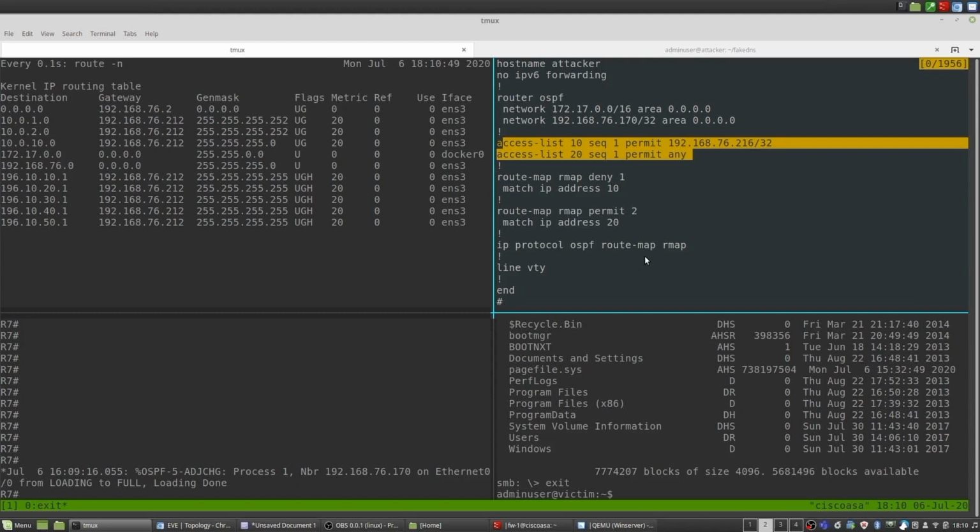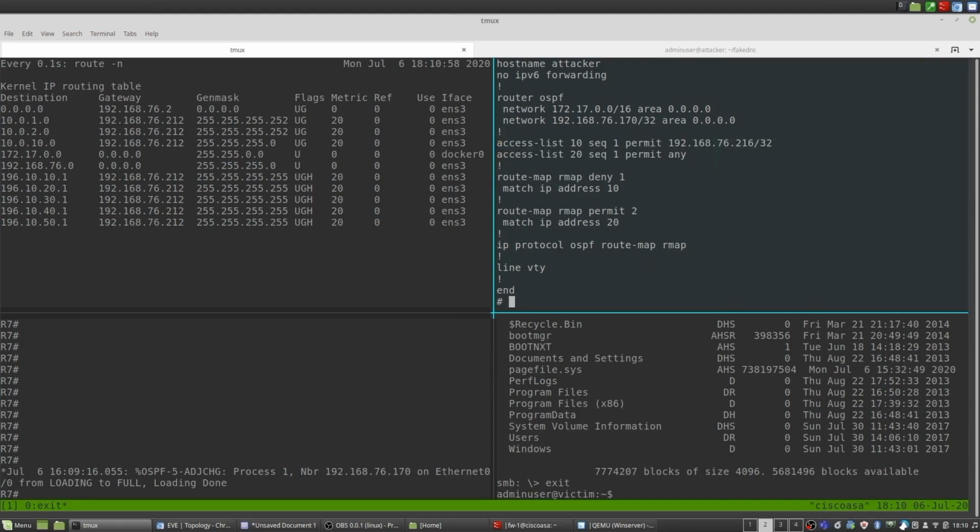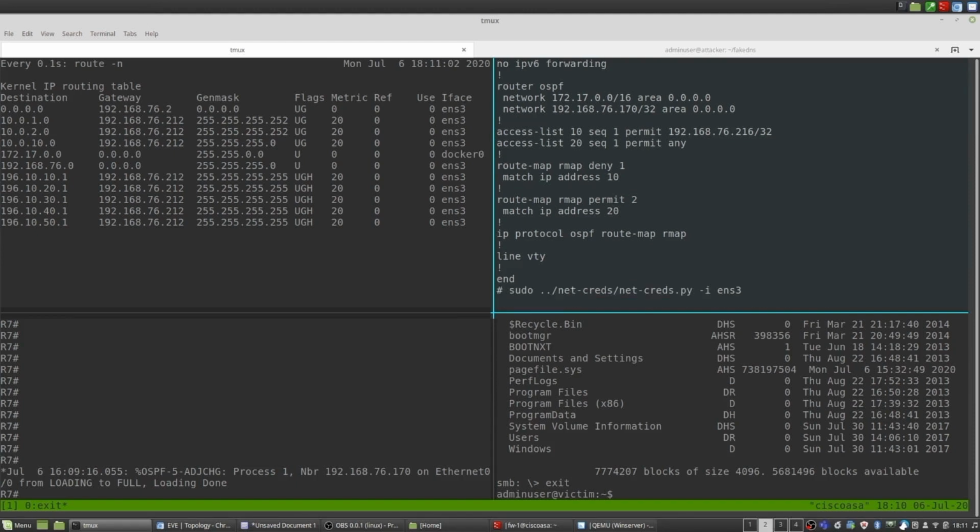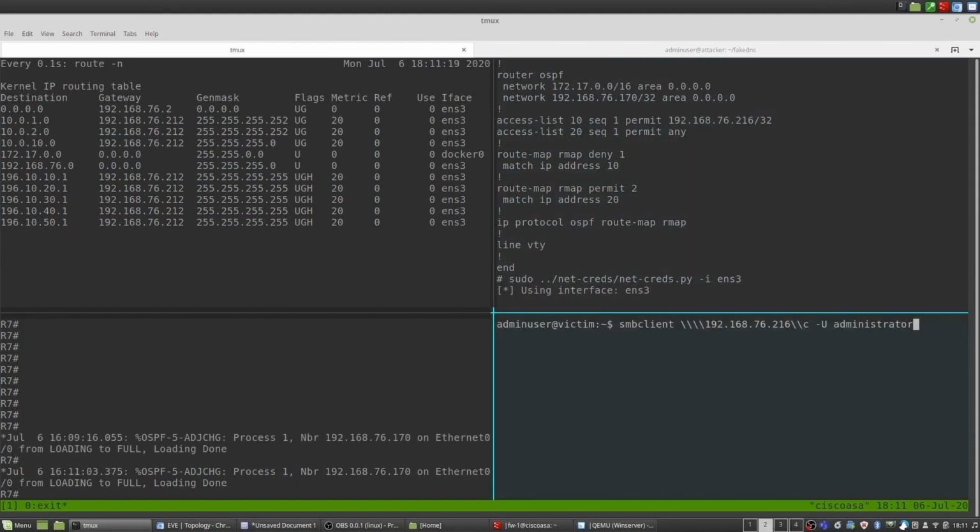So now that we've got that down, we're going to have a look at how we've managed to redirect the traffic. Right, so we're going to run netcreds, and then we're going to go back down to the victim and attempt to connect to that same SMB share.